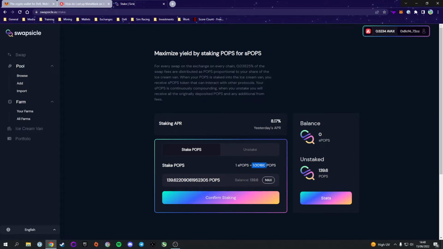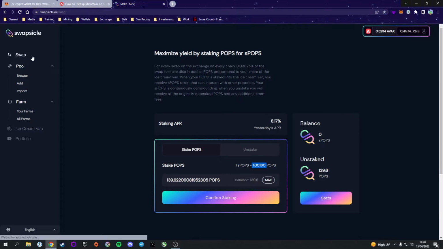As the DEX becomes more popular, this number will increase. And we've already seen this. 2 weeks ago when this DEX was launched, the APR was 2-3%. Now we're already up to 8% because more and more people are hearing about Swapsicle, and because of that, more and more trades are taking place, more fees are being collected, and thus the higher the APR will go.